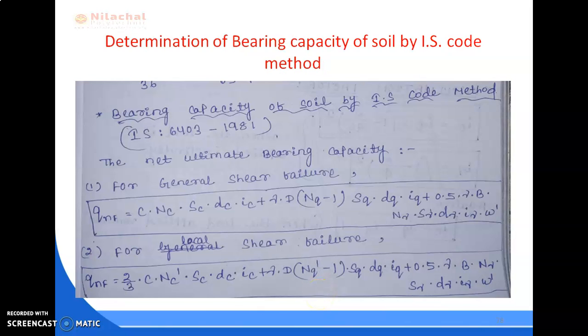In the next lecture, we will discuss determination of bearing capacity of soil by IS code method. Terzaghi method is completed. Another method is the Indian Standard Code method. It also has some other formulas which you have to remember to solve some problems.